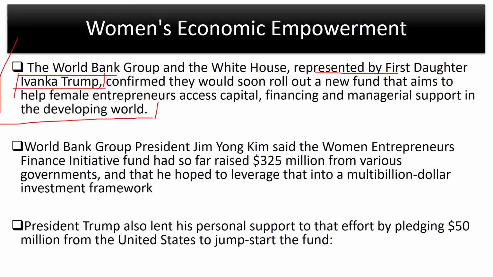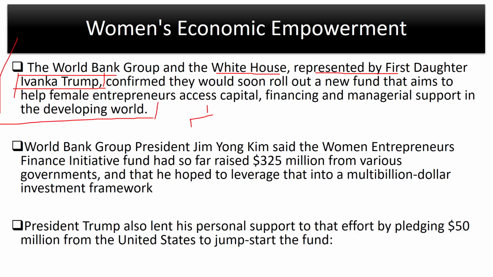So Ivanka Trump being a representative of White House is quite odd, unique, and she has no prior experience in politics. She is just there because she is a daughter of the president. So you can say that Donald Trump is actually planting the seeds of dynasty rule in American politics, where after Donald Trump, his daughter can actually try to become the president, or perhaps his sons can try to become presidents.